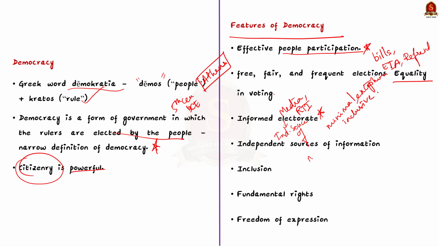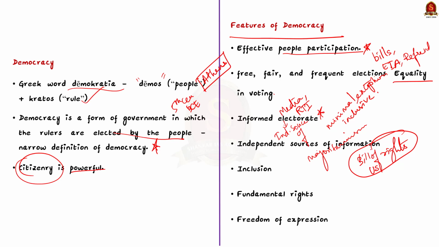Next is the fundamental rights. In India, there are well-defined fundamental rights under Part 3 of the Constitution. In the US also, this is famously sanctioned under the Bill of Rights. Finally, the freedom of expression. See, citizens may express themselves publicly on a broad range of politically relevant subjects without fear of punishment. This is essential in a democracy because only when the ideas are freely circulated, the pros and cons of the ruler can be brought to the light of the ruled. This in turn will help the citizenry to make an informed decision during the election or during some direct democratic processes. So these are all certain important features of democracy.